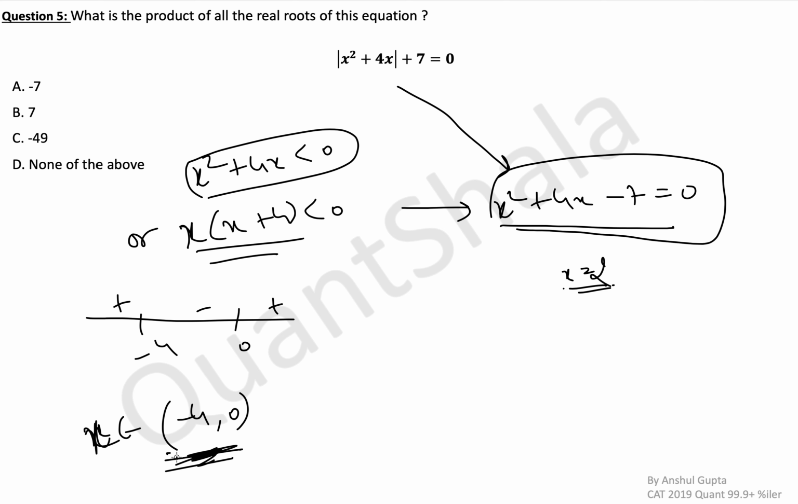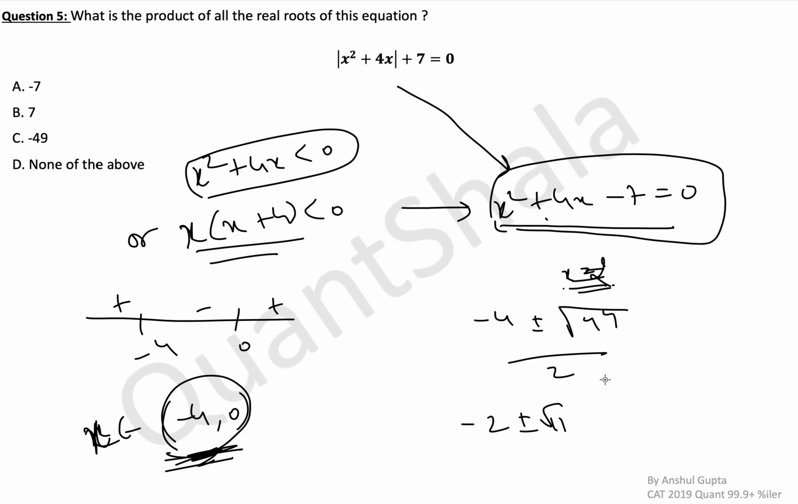Outside this range, the other equation is valid, which is x square plus 4x plus 7 is equal to 0, which does not have any real roots. Okay. So we will only consider this equation in the interval minus 4 to 0. So first let's see what are the roots for this. Roots for this are minus 4 plus minus under root b square minus 4ac is 44 divided by 2. So this comes out as minus 2 plus minus under root 11.